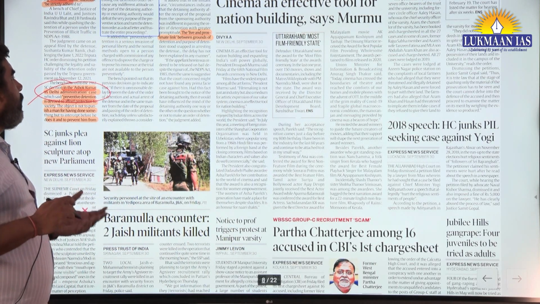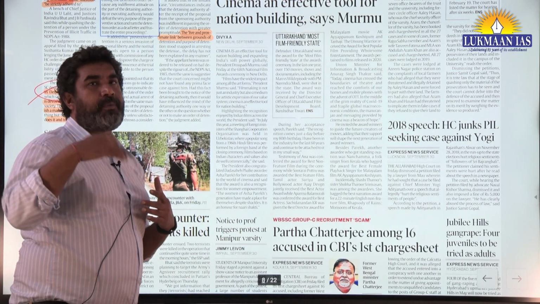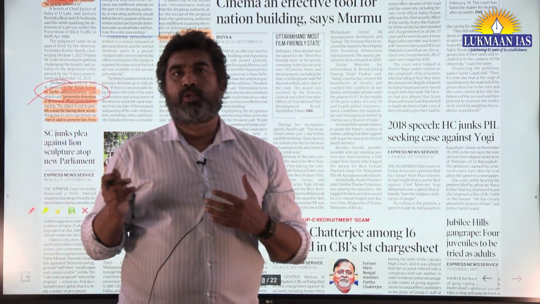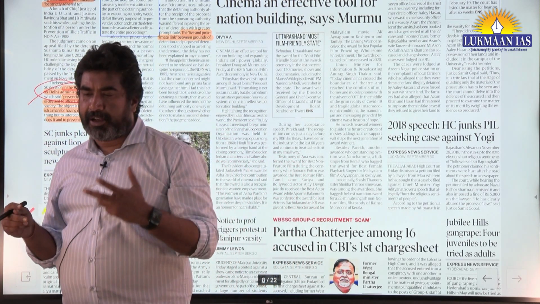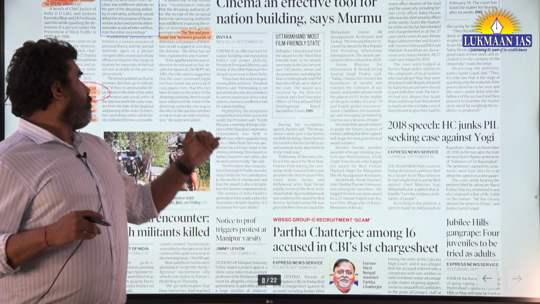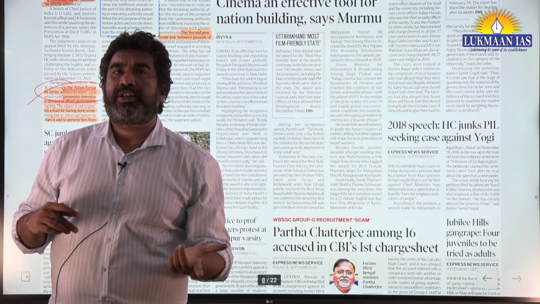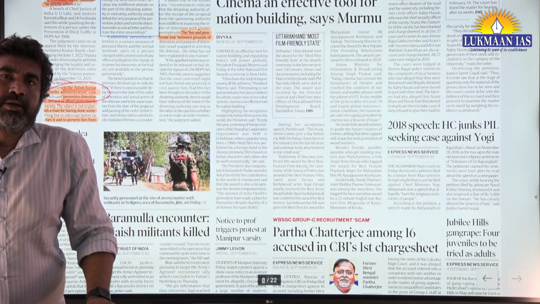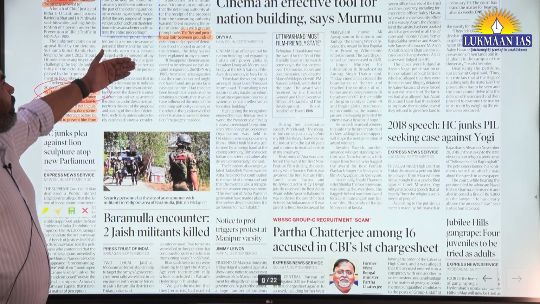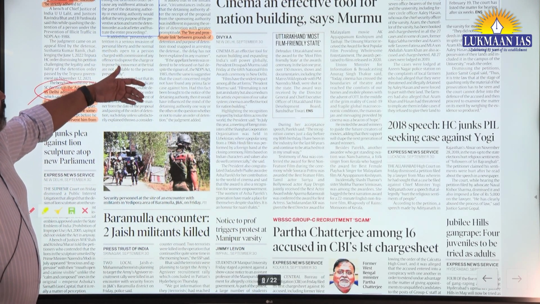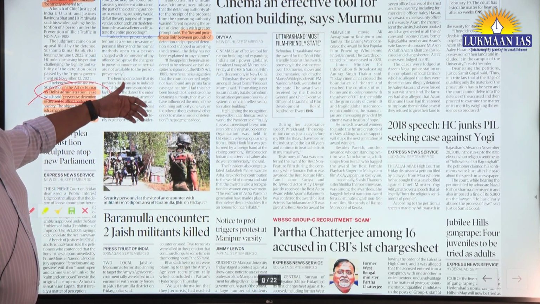There is no live and proximate link between the grounds, and it is not a tool of democratic politics or democratic government. When there is no live and proximate ground, what is the use of preventive detention? This is one important part that can be used in GS2 and GS4.